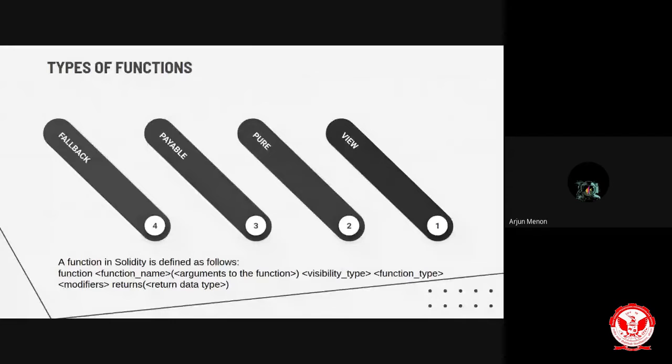Now we can look into the pure function. This function type means that the function will never read or write anything on the smart contract. They are called helper functions. Math functions are a good example of pure functions. If we use math equations, it doesn't need to charge any individual for that operation.